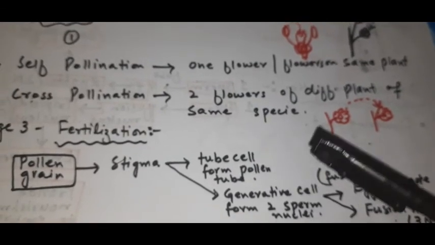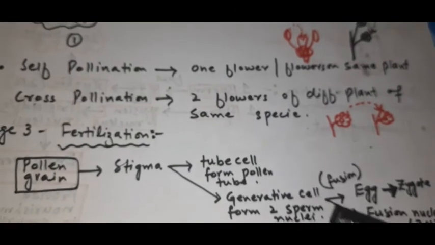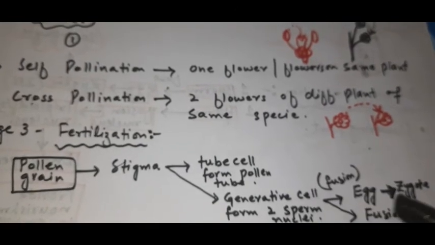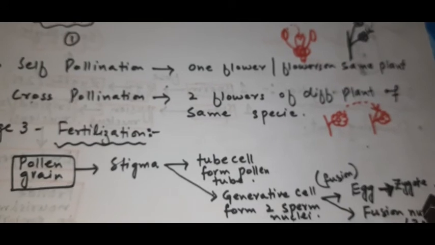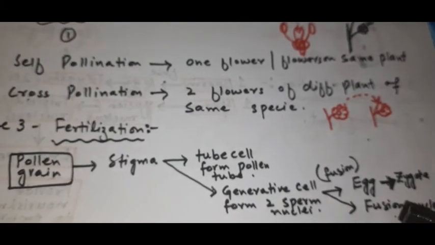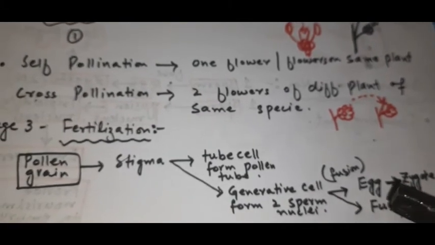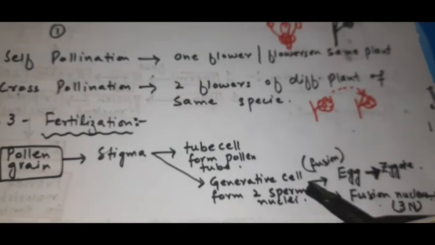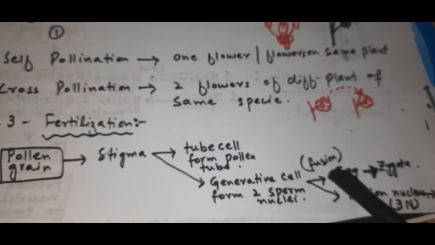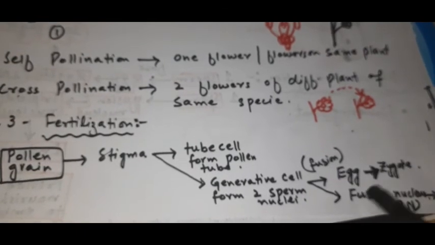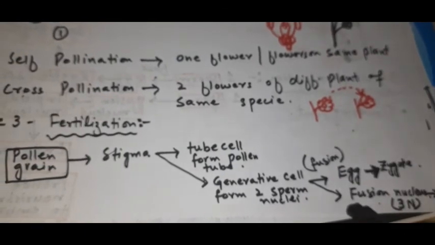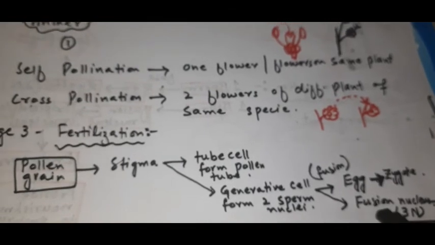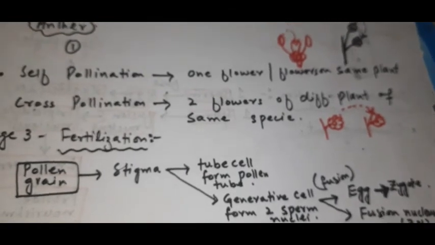The tube grows through the style and ovary and enters the ovule, where we have studied that there is an egg, right? So here it bursts and releases the sperm. So one sperm fuses with the egg and forms the zygote, and another sperm fuses with the fusion nucleus and forms the triploid nucleus, which will later on form the endosperm.